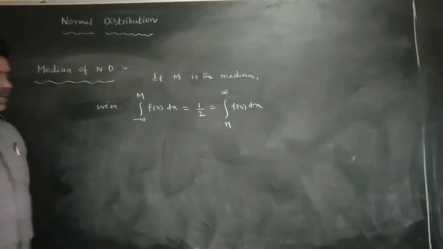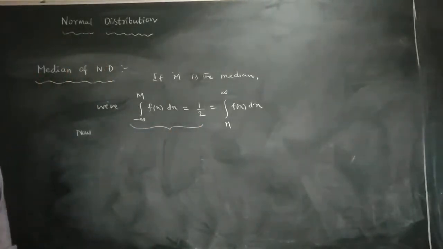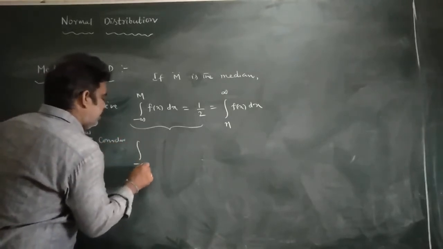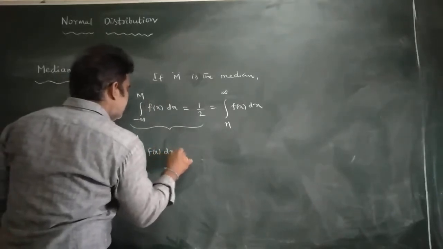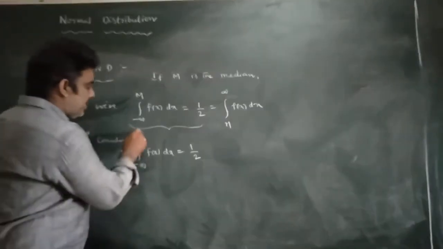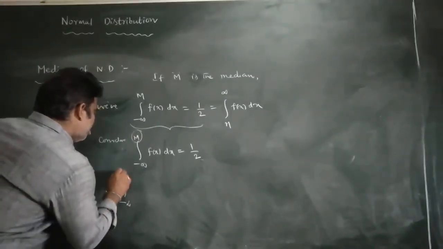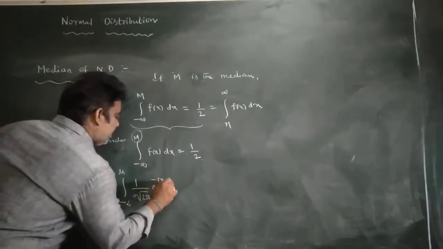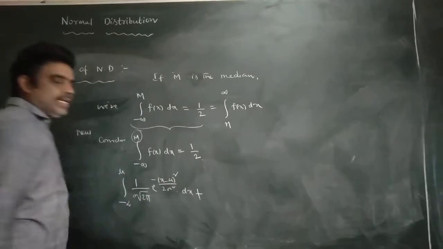So now consider the first one, minus infinity to M, f of x dx. Consider the integral from minus infinity to capital M, where M is the median, of f of x dx is equal to 1 by 2. Our aim is to evaluate the value of M. So I can write the integral from minus infinity to mu, where f of x is 1 by sigma root 2 pi into e power minus of x minus mu whole square by 2 sigma square dx.